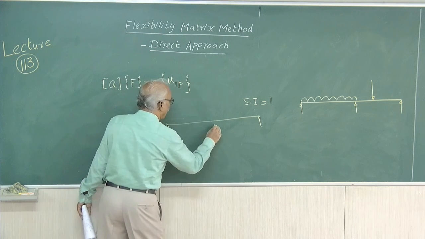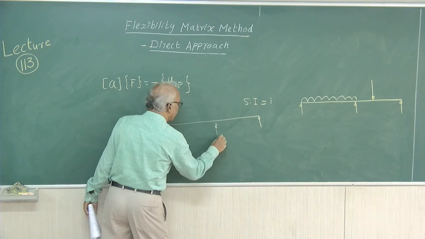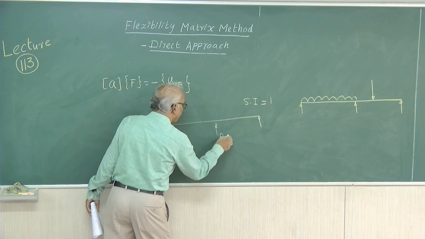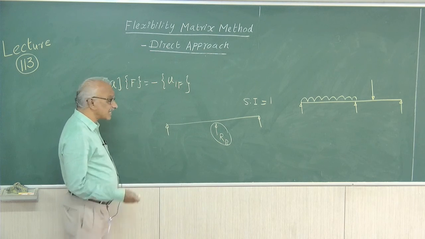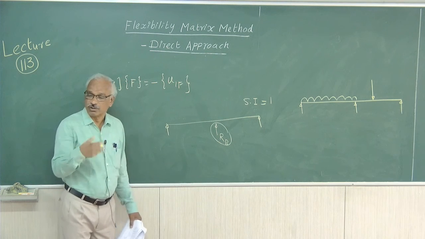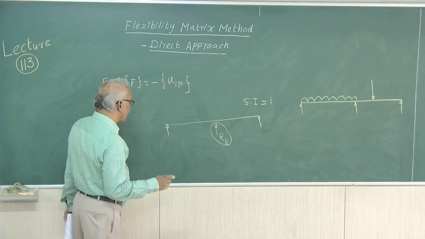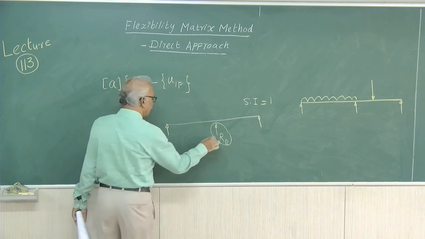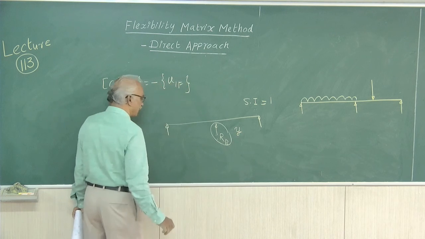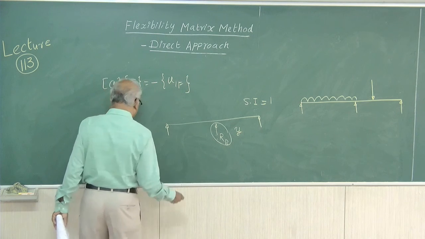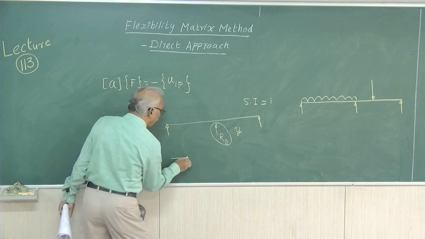So, here RB is the redundant, and the corresponding displacement will be settlement, y upwards or y downwards. The corresponding displacement is y, it is not theta.